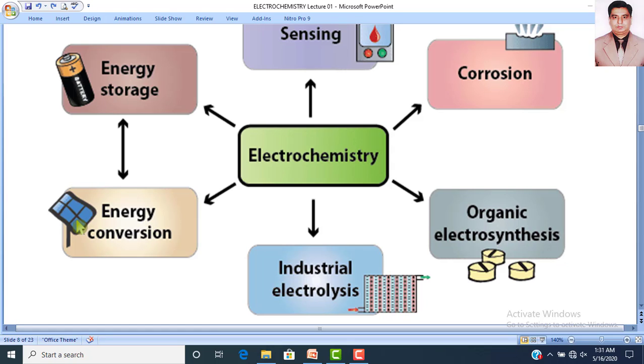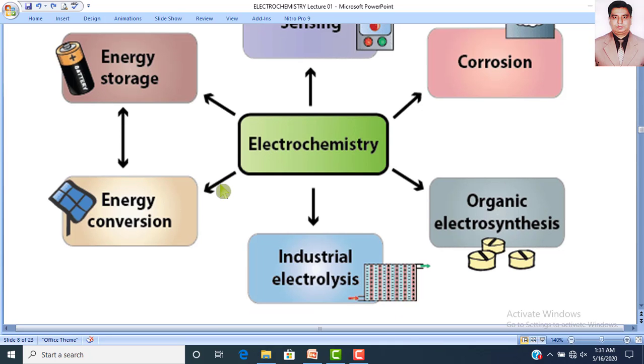So the functioning of a solar panel is also based upon electrochemistry, while energy storage is also based upon electrochemistry. So this picture is clearly showing that electrochemistry is involved in the sensing process, in the corrosion process, organic electrosynthesis, industrial electrolysis, for energy conversion and energy storage.